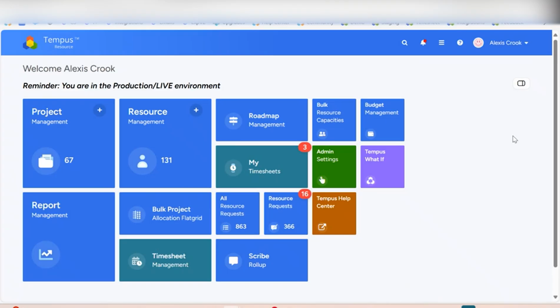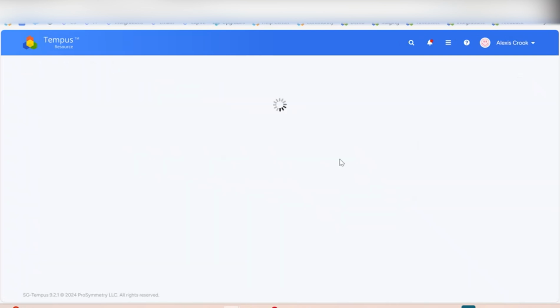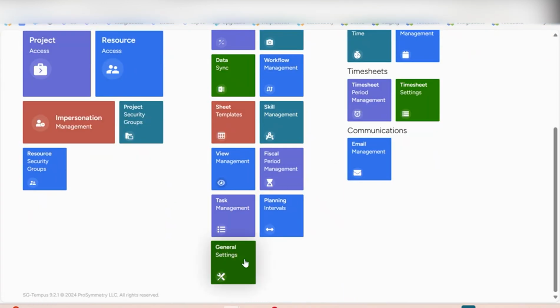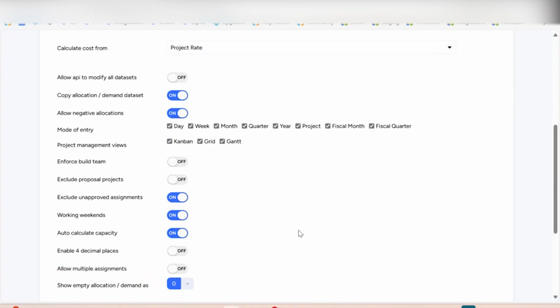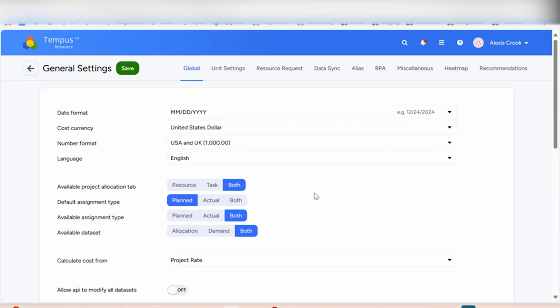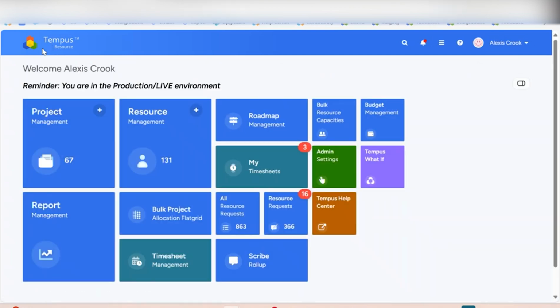All right, so first off, I'm going to show where you can enable this setting. So if you have previously had this off, it will be off within your environment. You will need to navigate to Admin Settings, General Settings, and scroll down. There is a selection that is working weekends. And if you turn that on, this will enable the ability to plan on the weekends. I'm going to navigate back home now.